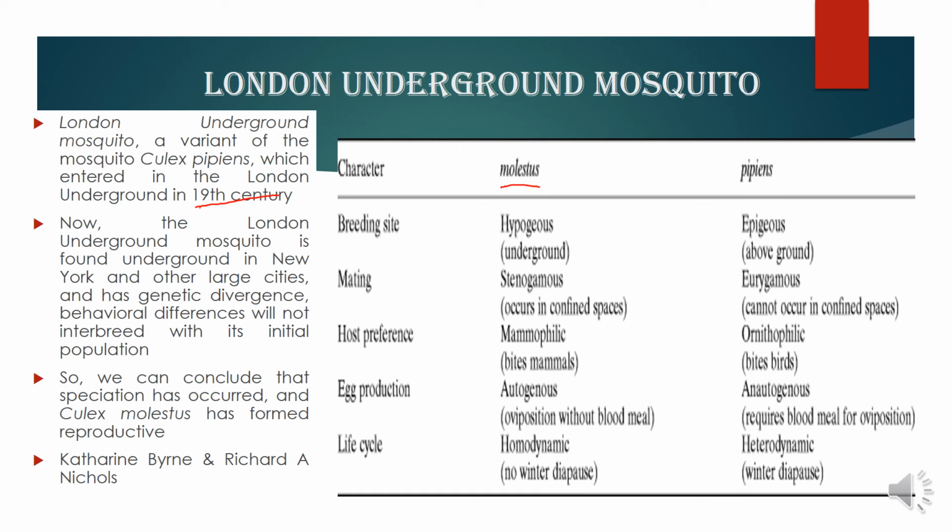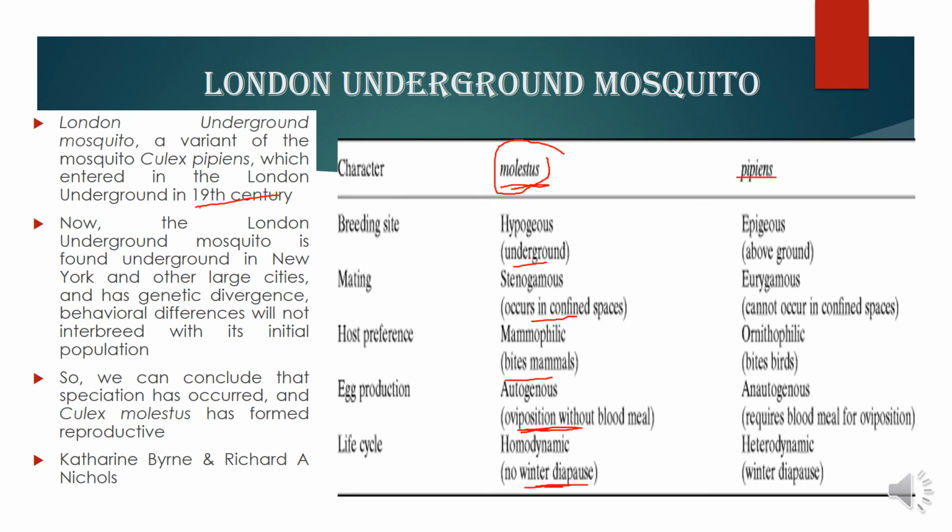The thriving underground species is called Culex molestus, and those found above ground are called Culex pipiens. The molestus species prefers to breed underground, in confined space, and feeds on mammals and does not require blood for oviposition, and they do not have a winter rest or winter diapause.